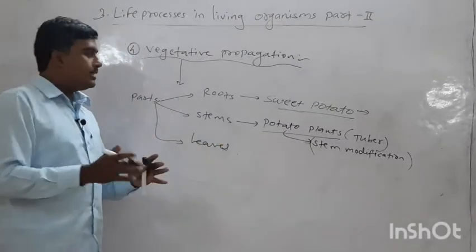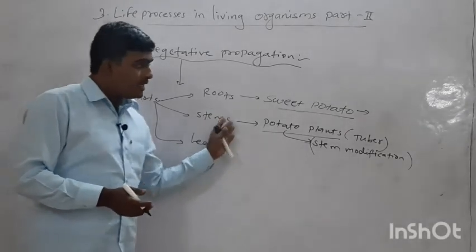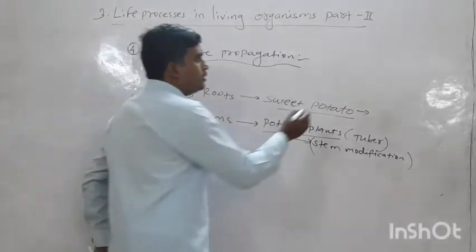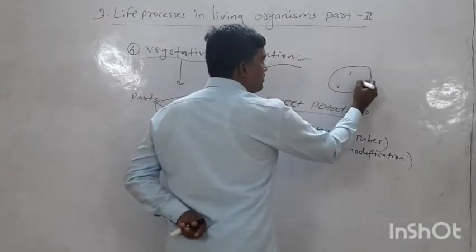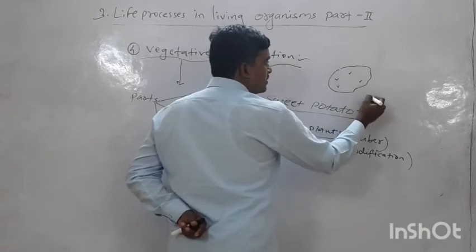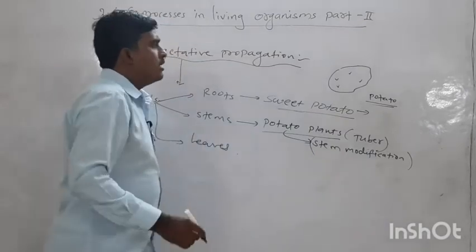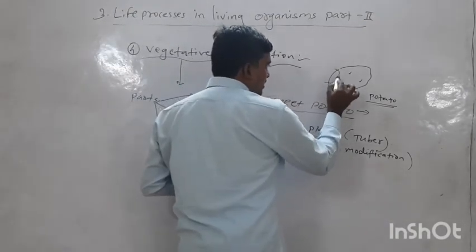So by the use of stem like potato, we can produce a new potato plant. Suppose this is a potato, and we have so many buds on the potato. This is the structure of a potato. We can cut the part of the bud.